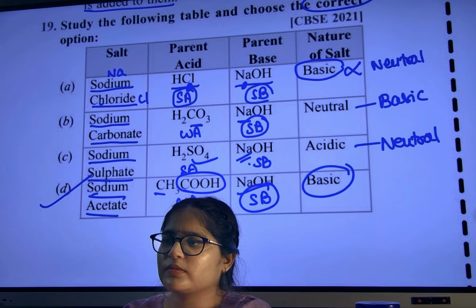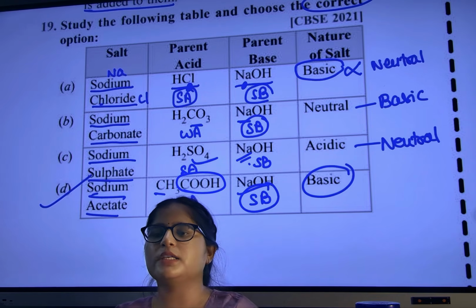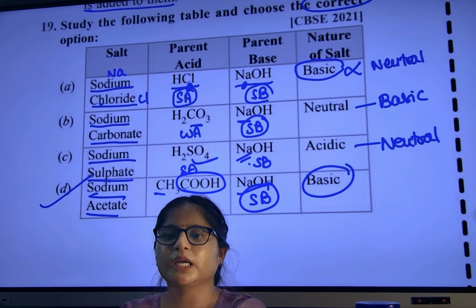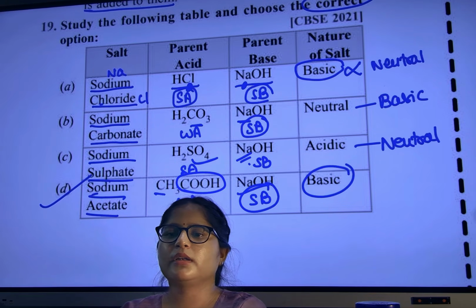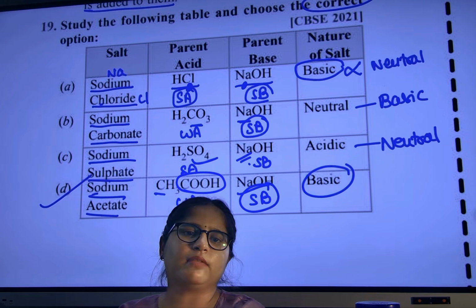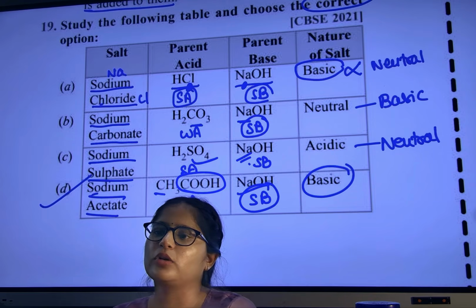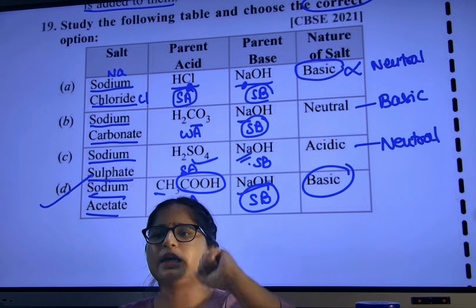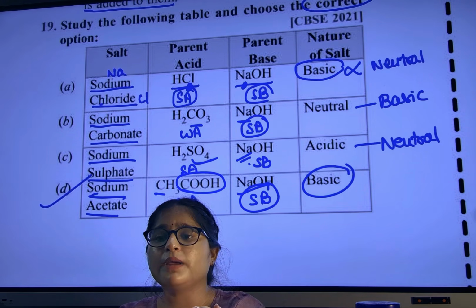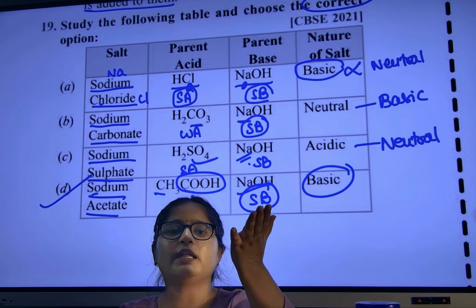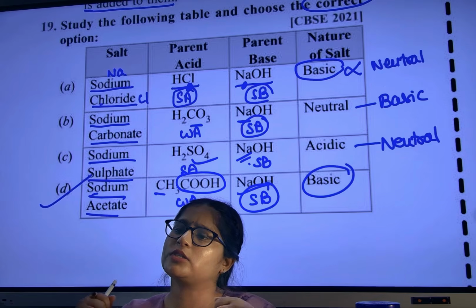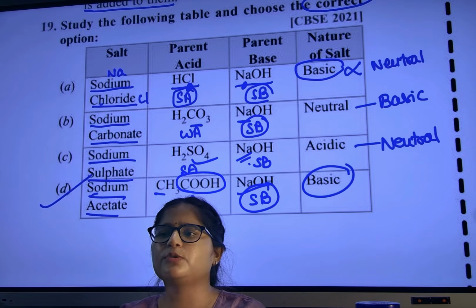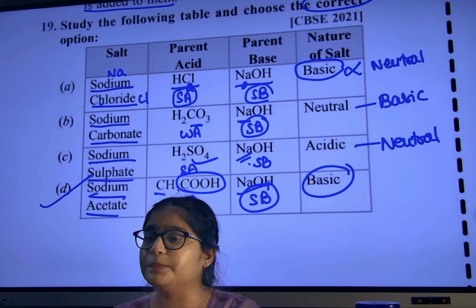How to solve? So till now if I revise, what are the things you have studied? You learned that acid pH will be less than 7. Base pH more than 7. Stronger the acid, lesser will be pH. If 1 pH means strong acid, 6 pH means weak acid. Clear? Then 7 means neutral.